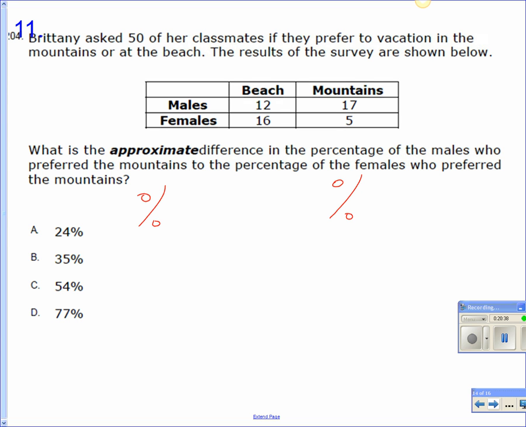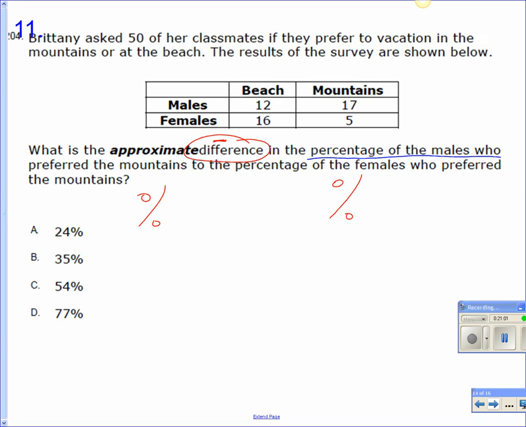Nope. Guys, read the question. Minus, and why? Because it says the difference. So we're going to have to subtract the two different percentages. So we're going to have to find two different percentages. Okay? All right. Jesse, first help me find this one.